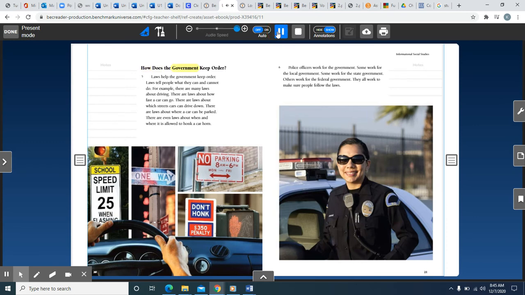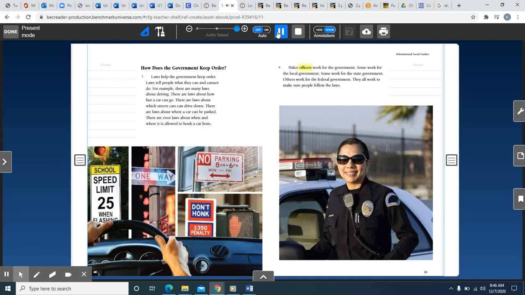How does the government keep order? Laws help the government keep order. Laws tell people what they can and cannot do. For example, there are many laws about driving. There are laws about how fast a car can go. There are laws about which streets cars can drive down. There are laws about where a car can be parked. There are even laws about when and where it is allowed to honk a car horn.